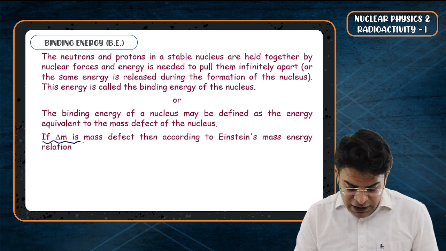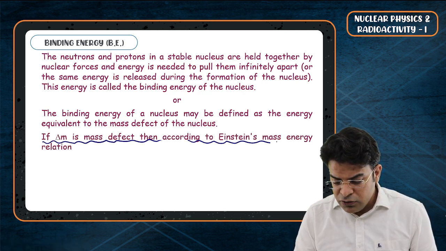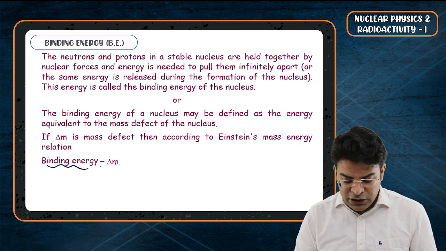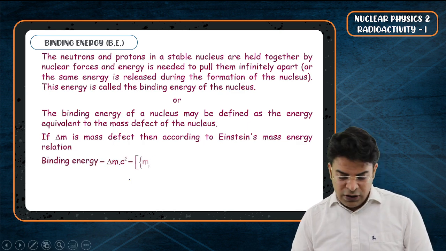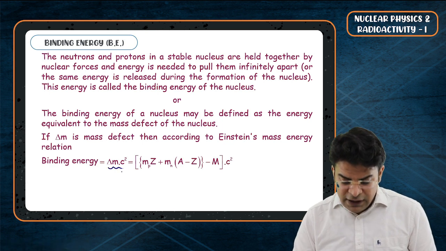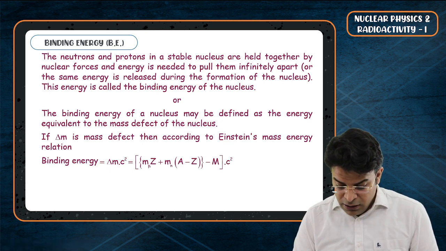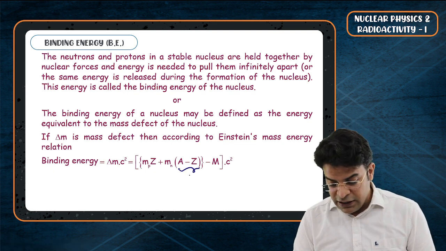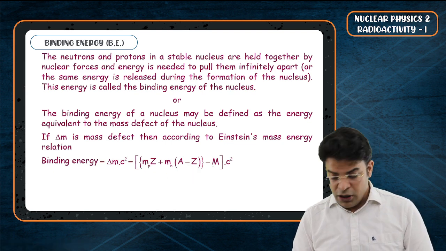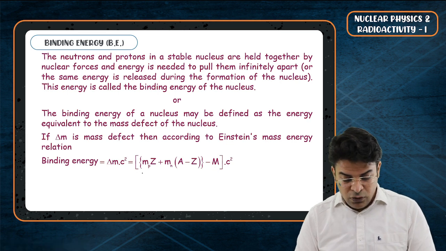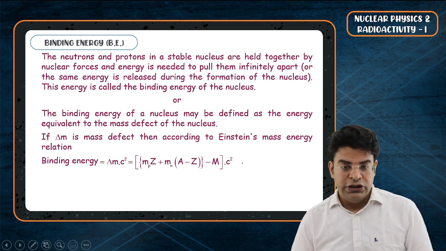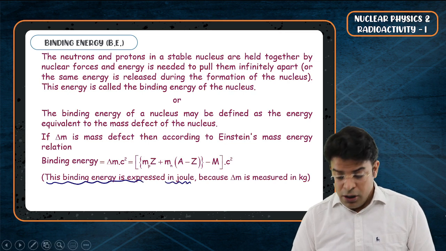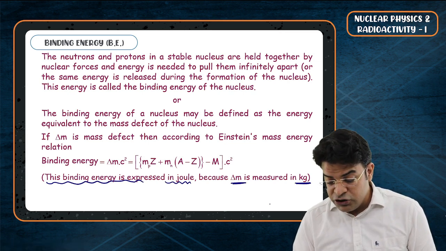Now beta, if delta M is the mass defect, then according to Einstein's mass energy relationship, we will say that the binding energy equals delta M into c square. And in place of delta M, you can write Z, the number of protons, times the mass of proton plus (A minus Z) number of neutrons times the mass of neutron minus the mass of nucleus. This whole term becomes mass defect. Into c square, this binding energy is expressed in joule because delta M is being measured in kg.